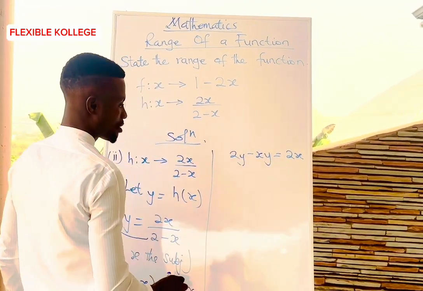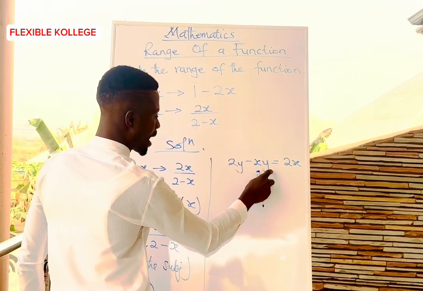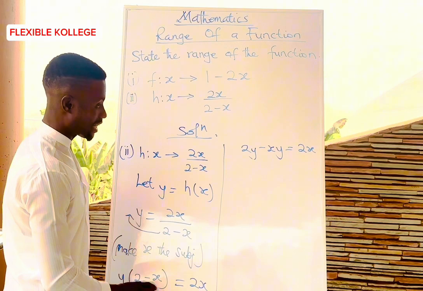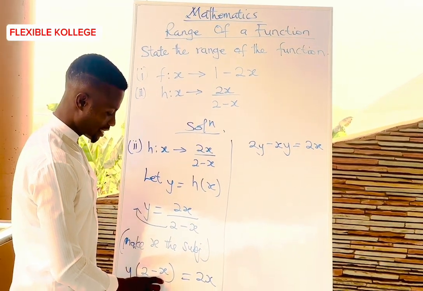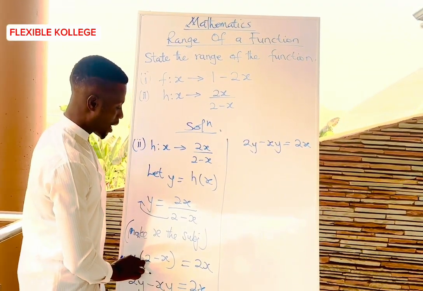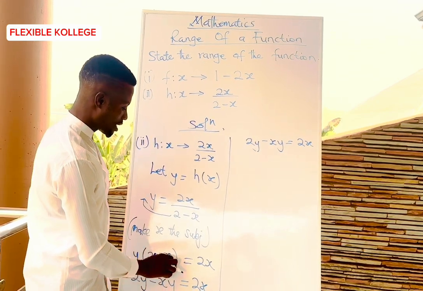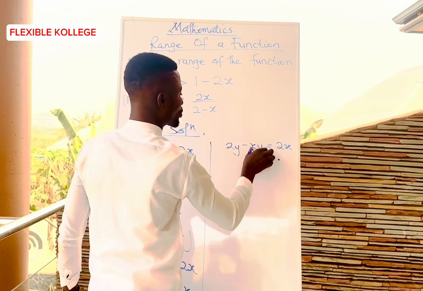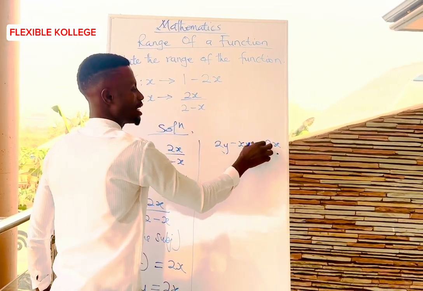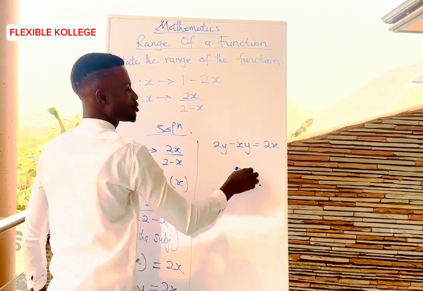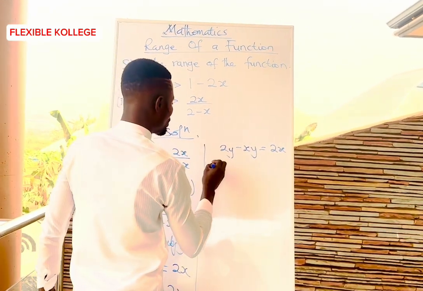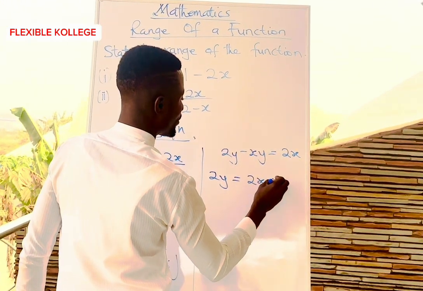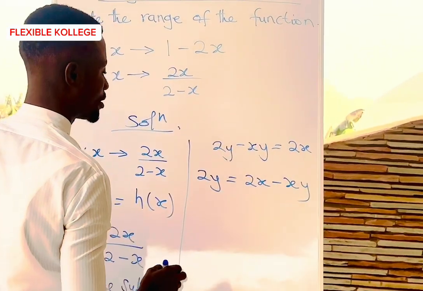Just look at it. We have y here and y here. So if we are to factorize, we will get it in this form: y outside, we have our 2x and we have x here. So let's cross the x to this side so that we will have the xy and the 2x at one particular side. So we have 2y is equal to 2x minus xy.